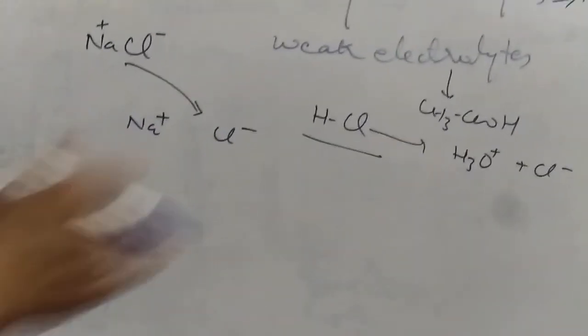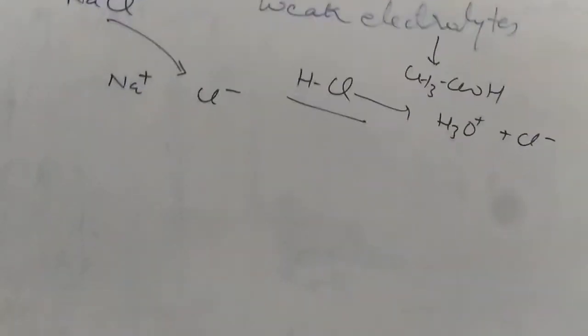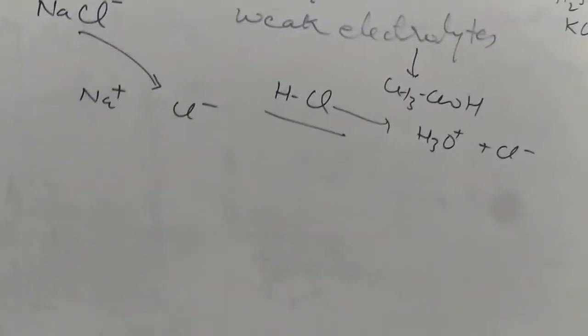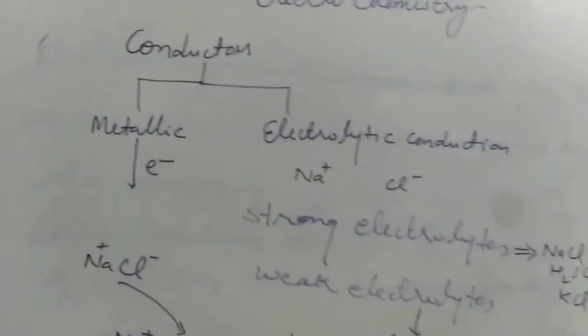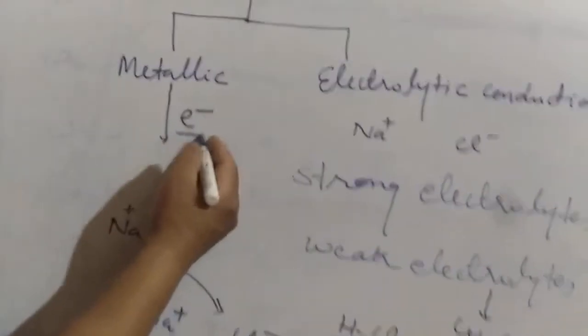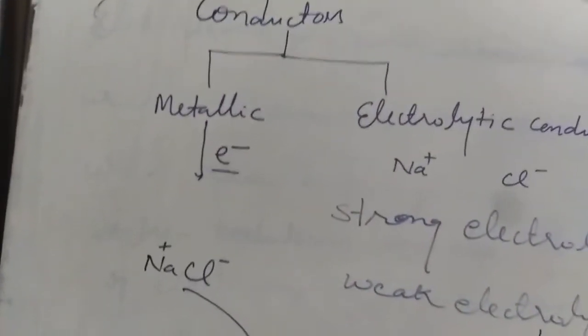So at many places, I am also going to use the word dissociation frequently, but remember, there is a slight difference between dissociation and ionization. Okay, again we come to metallic conductors. As you know, in metallic conductors, the charge carrying particles are electrons.